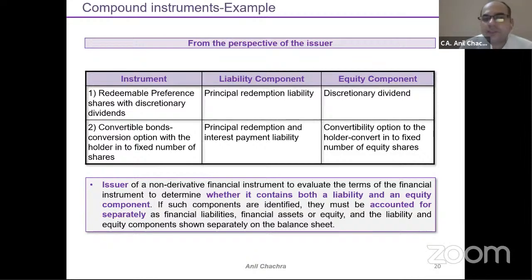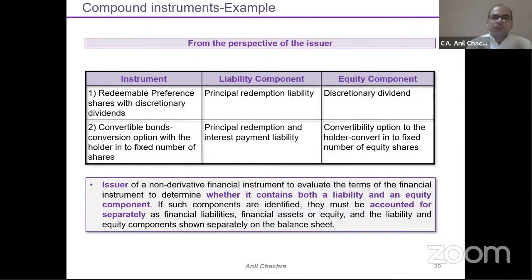Redeemable preference shares. Although I have covered one example in the previous slide, wherein I mentioned that this will be part of my compound instrument, right? So that is relating to the compound instrument part. Redeemable means contractual obligation. So that means its liability would be there. I have to pay the principal amount. But dividend is discretionary. There's no obligation of the dividend. On the simple basis, I can say that okay, it's my liability.